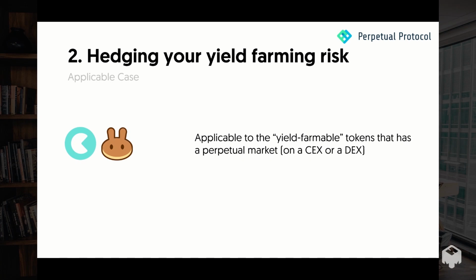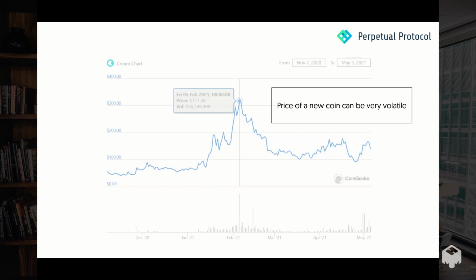Today's tactic is only applicable to yield farmable tokens that also have a perpetual market, because we all know that the price of a yield farmable token can be really volatile. In the case of CREAM, the price dropped from $300 to $150 all within 45 days. But how can you profit from yield farming without getting hit by such price volatility?